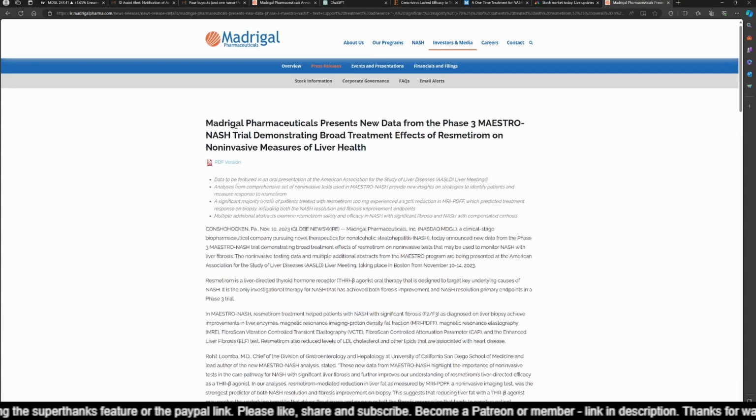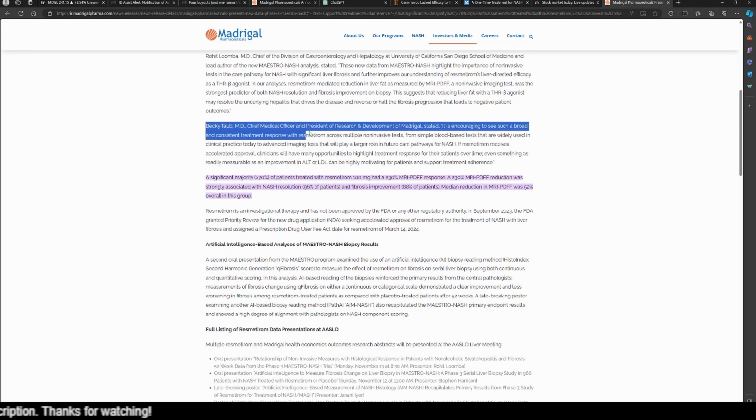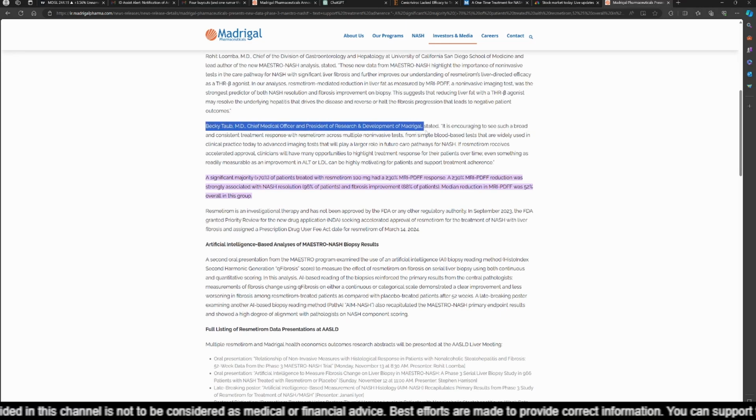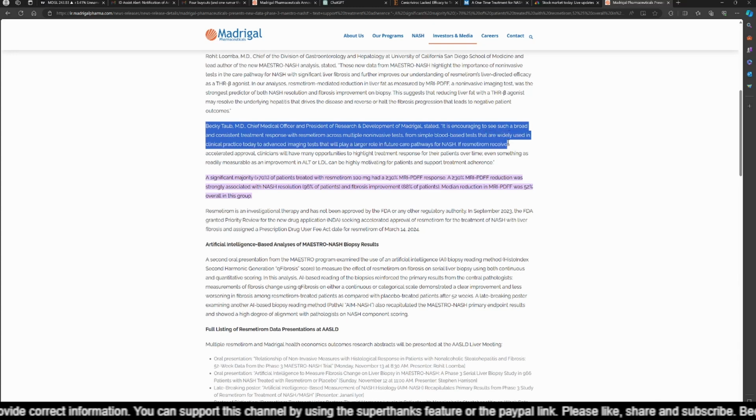Now, I would like to take you into the website of Madrigal, where we have the test results that we are talking about. Madrigal Pharmaceuticals presents new data from their phase 3 Maestro NASH trial demonstrating broad treatment effects of resmetirom on non-invasive measures of liver health. So if I come to this paragraph here, Becky Taub, MD, Chief Medical Officer and President of Research and Development of Madrigal, stated, "It's encouraging to see such a broad and consistent treatment response with resmetirom across multiple non-invasive tests, from simple blood-based tests that are widely used in clinical practice today to advanced imaging tests that will play a larger role in future care pathways for NASH.